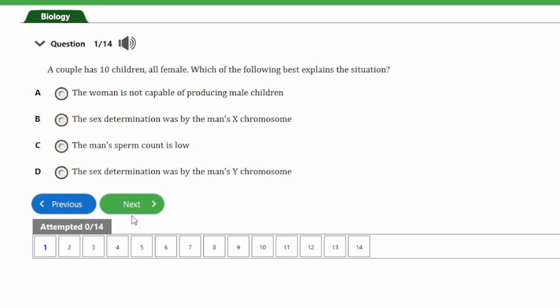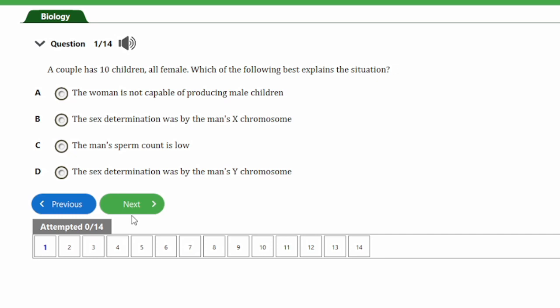The female will always donate one of the X chromosomes from the XX during reproduction, whereas the male is capable of donating either an X or a Y. So if the male donates an X, then the offspring becomes a female, whereas if he donates a Y, then the offspring becomes a male.